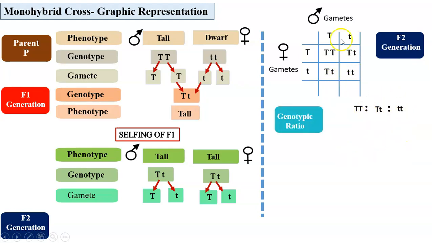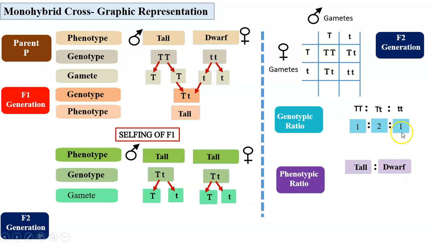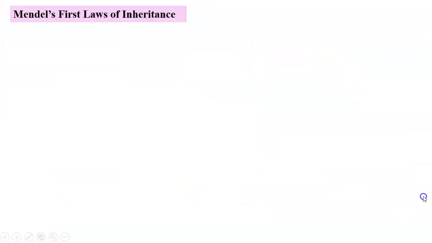So this is genotype. If we actually count them, then it comes to 1:2:1. Though here we find the dominant homozygous and the heterozygous condition separately, phenotypically both will show tallness and this progeny will be dwarf. So phenotype we are going to get is tall plants and dwarf plant. So there will be 3 tall plants and 1 dwarf plant. So this is called monohybrid ratio. Monohybrid ratio will always be 3:1.